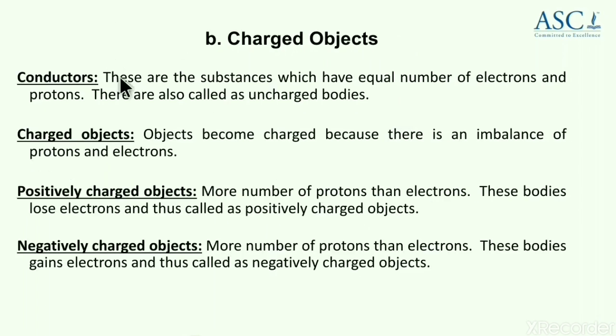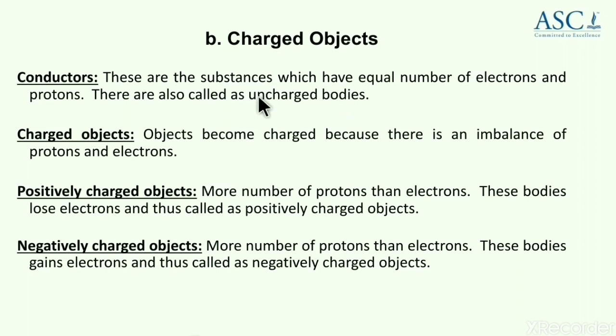Now you can actually understand what we mean by charged objects or charged bodies. As I've told you, conductors allow electric charges to flow through them easily. Also, one more thing you must know about conductors: these are the substances which have equal number of electrons and protons, and hence they are also called uncharged bodies, because very soon you will be knowing what we mean by charged bodies.